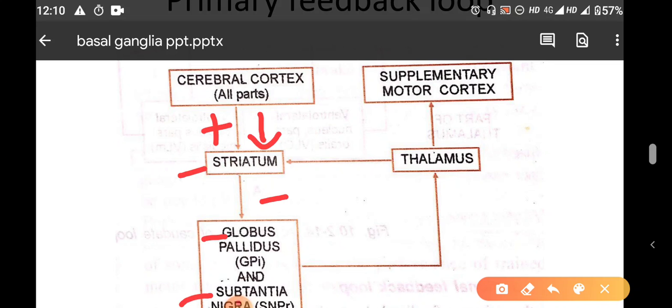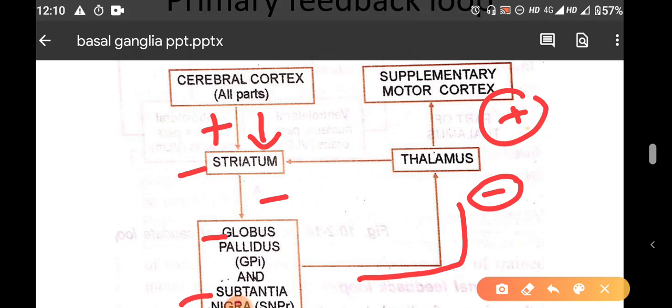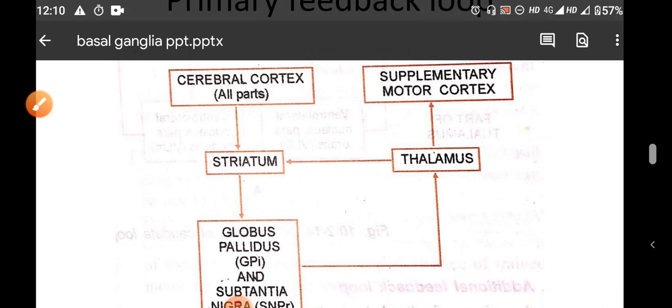From globus pallidus and substantia nigra, the efferents go to the thalamus, again inhibitory, and from thalamus the projections go to the supplementary cortex, and they are excitatory. So this is the primary circuit.